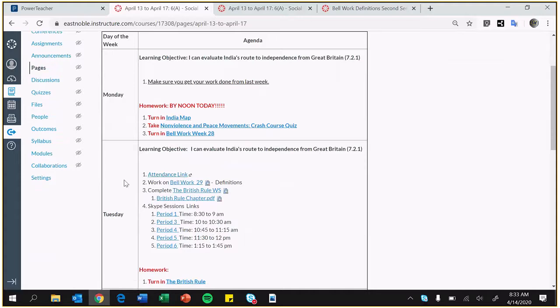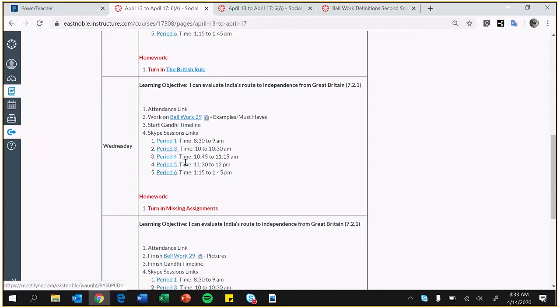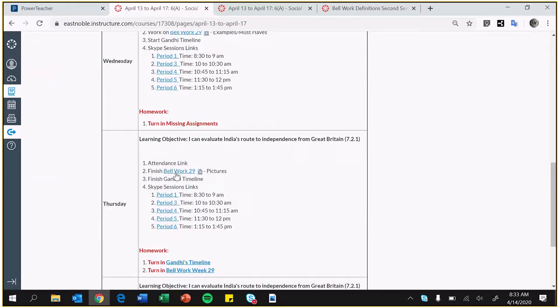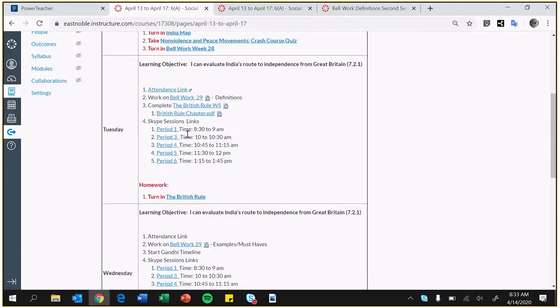Last week some of you forgot to do that. Our attendance went down. It's not like it went down, but the number of people who filled it out went down. You did the work, and so we went back and corrected it yesterday. But don't forget to do attendance every day. It seems like Tuesday was really good, Wednesday was too, and then Thursday was the worst one of them all. So don't forget, every day you do need to click on the attendance link up there and get that done.